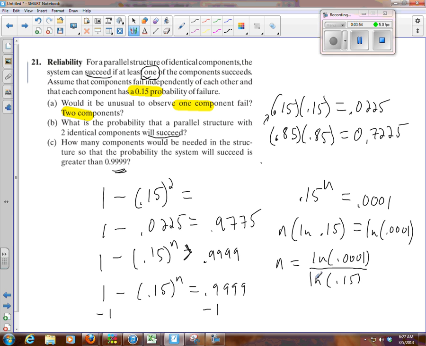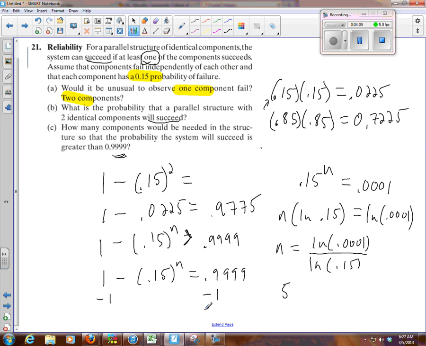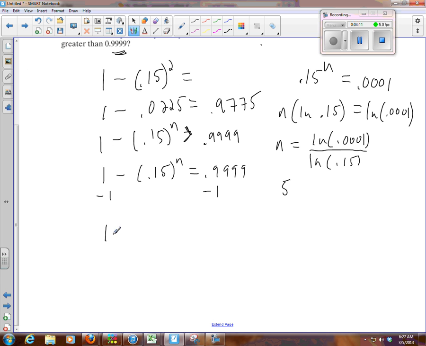In fact, when I did it earlier, I got 4.85. So that means I would need to have at least 5 components to make sure I was greater than 0.9999. And just as a check, 1 minus 0.15 to the fifth.